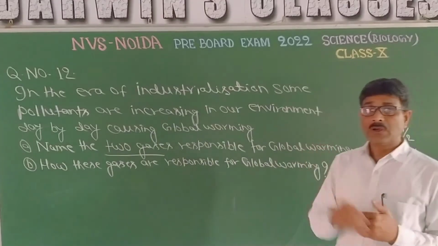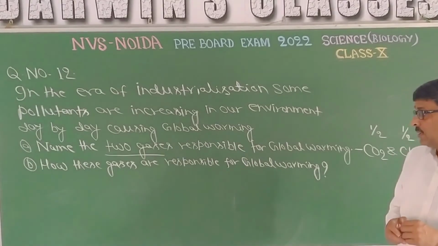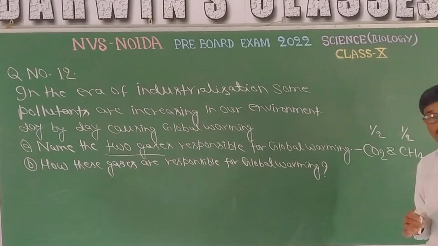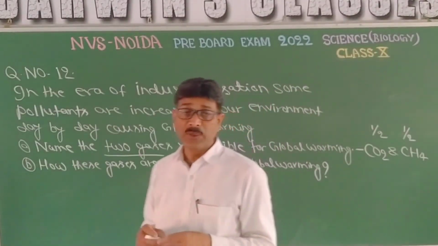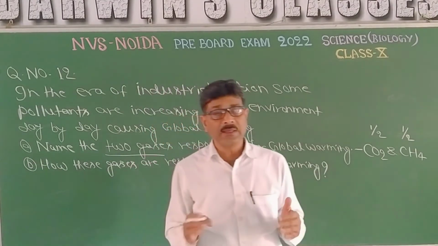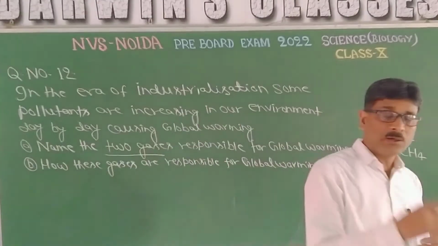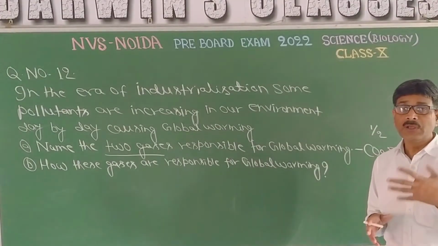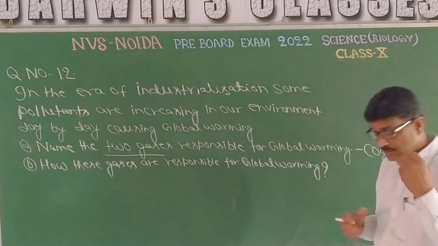The temperature of the earth will rise, and due to rising of the earth's temperature, there will be harmful effects. What will happen? The glaciers, the polar ice will melt, and ultimately the level of sea will go high, and due to higher level of sea water, the areas nearby the seashore will become submerged in water, and there will be lack of pure water for drinking.